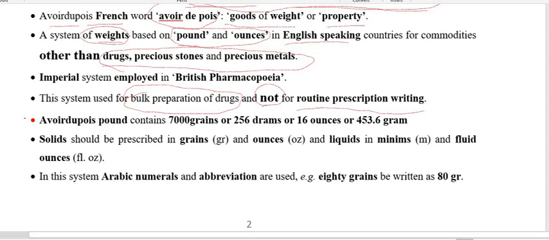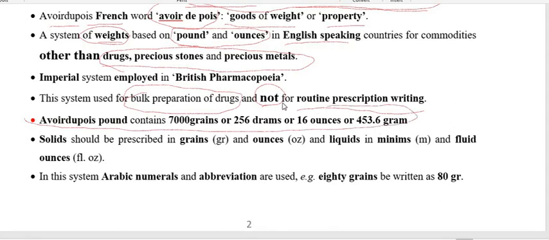If you want to convert, you have to know this: 1 pound means 7000 grains, or 256 drams, or 16 ounces, or 453.6 grams.